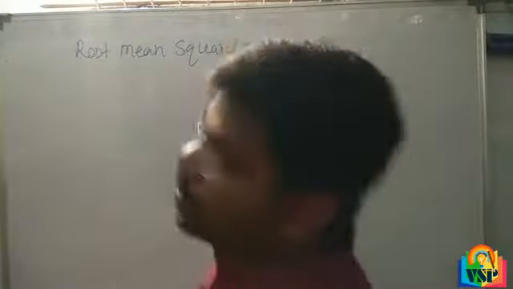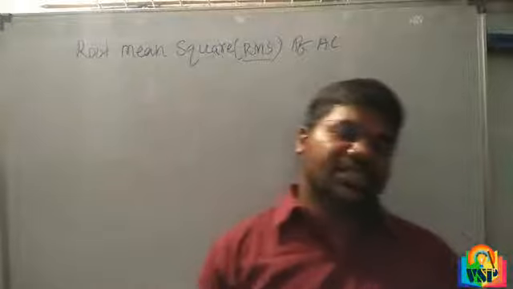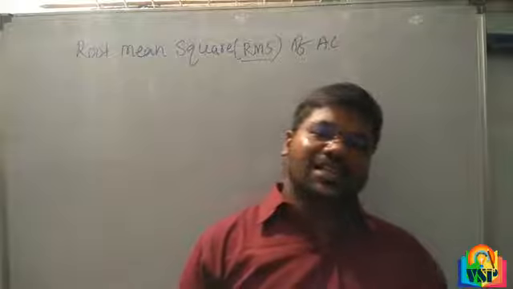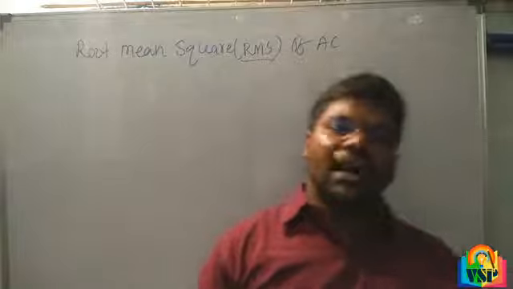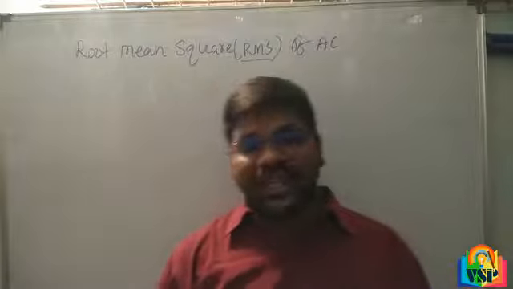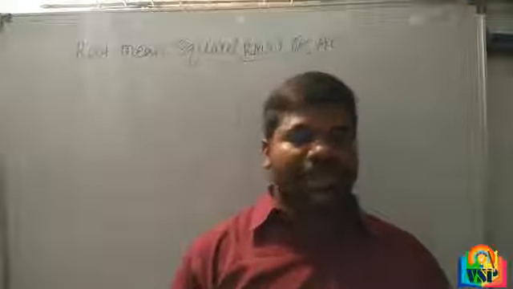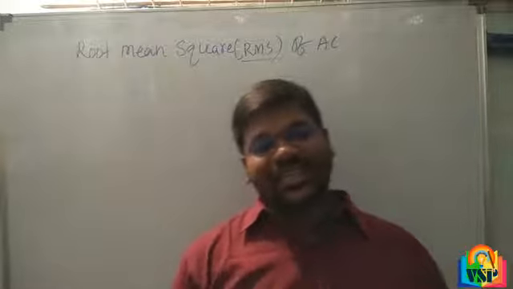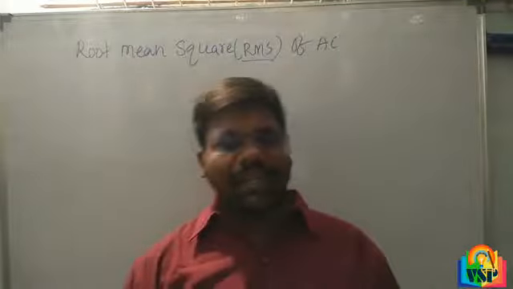Coming to the definition of RMS value of AC, it is defined as the value of alternating current over a complete cycle which would generate the same amount of heat in a given resistor as is generated by a steady current in the same resistor in the same given time during a complete cycle.